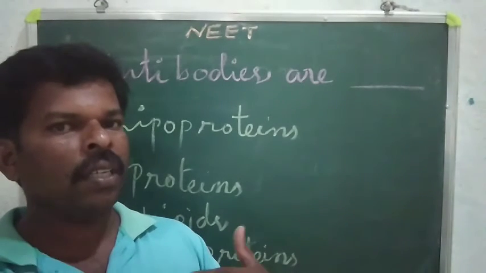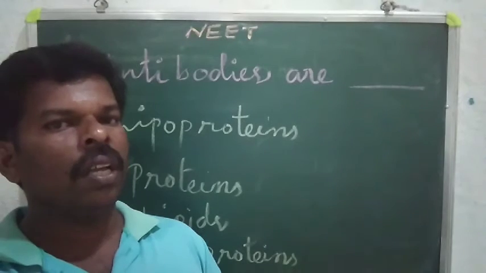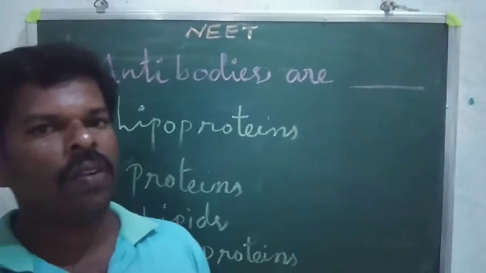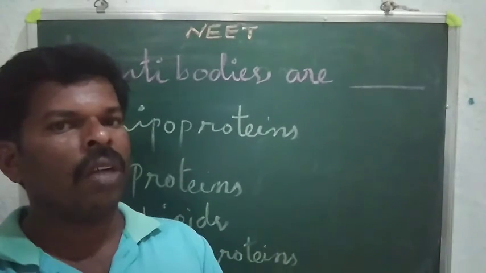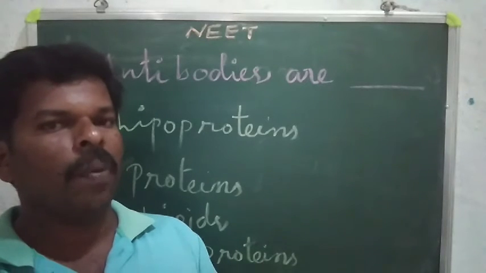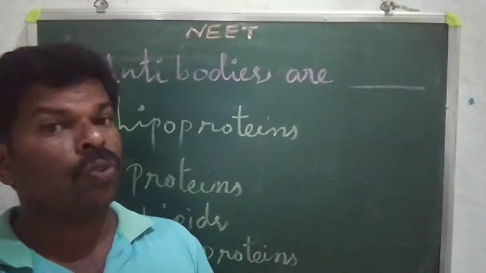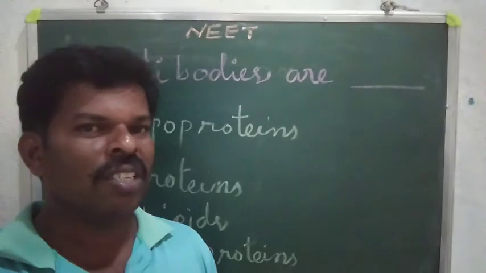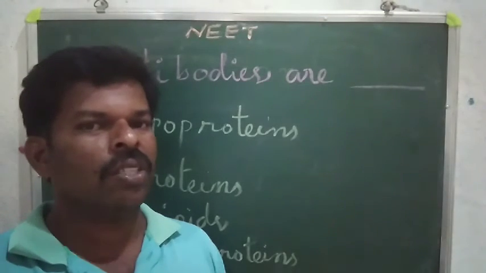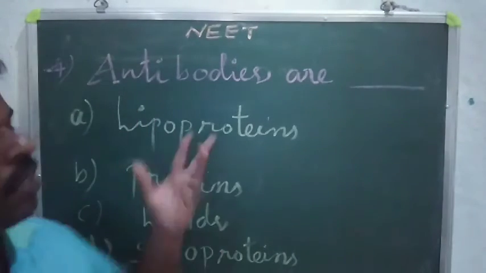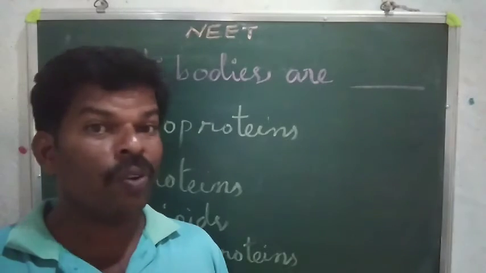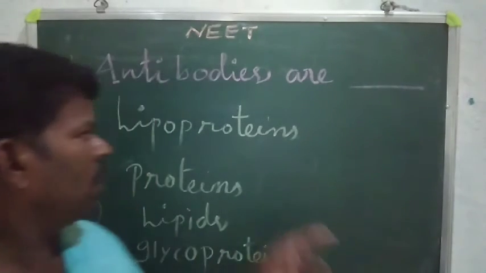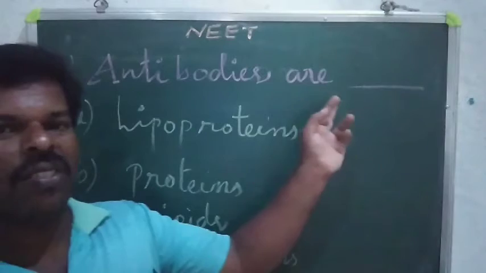The host body will produce antibodies, you know very well. But when a bacteria enters, antibiotic is produced. But when a virus enters, interferon is produced, you know very well, for the immune system. The study about the immune system is called immunology. Here, antibodies are dash.